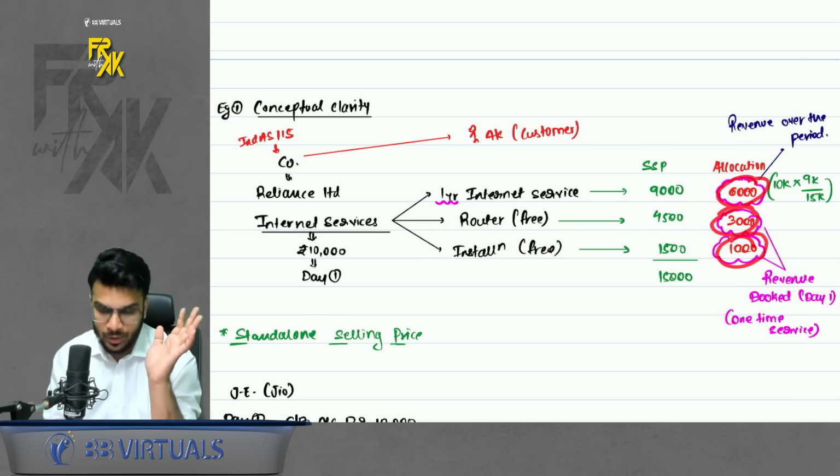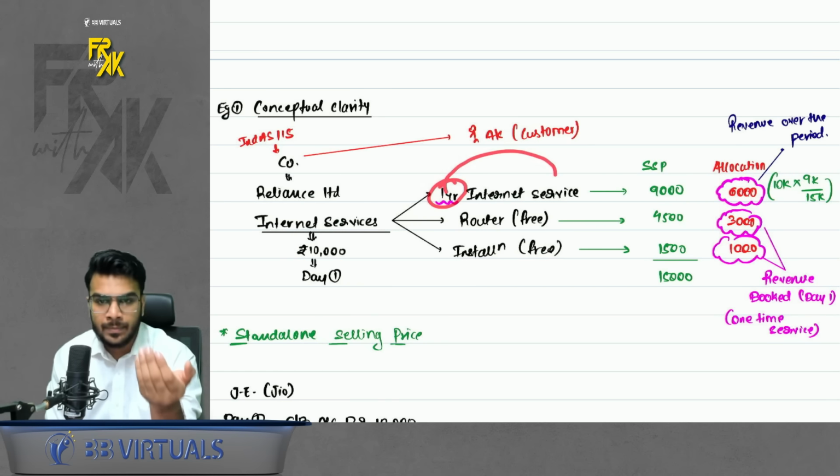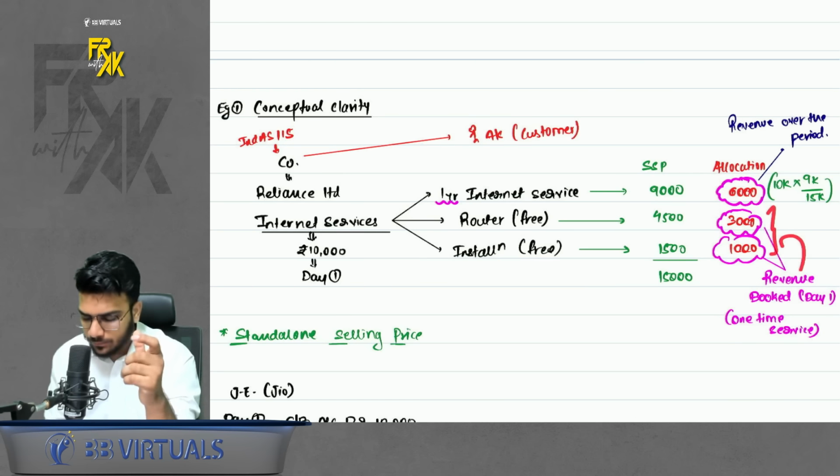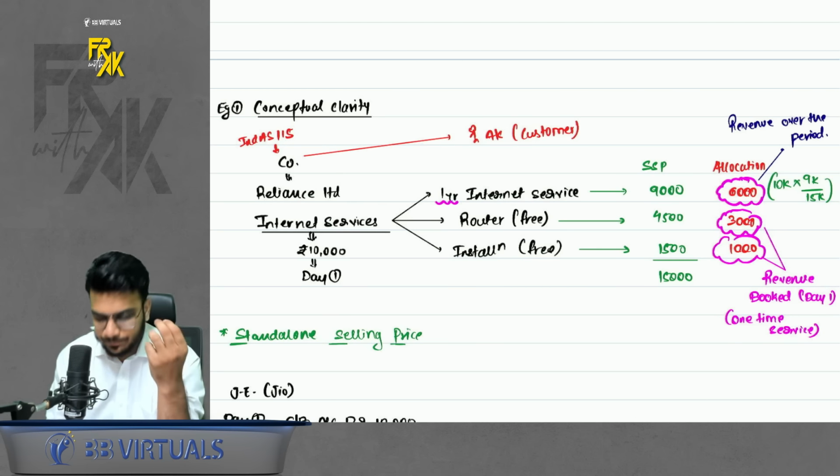Now what to do with the allocation? See, internet service is a 12-month service, so you need to book this revenue over a period of 12 months. But these two services are one-time services, so these two revenues can be booked on day one in one shot. So this is the basic fundamental of Ind AS 115.